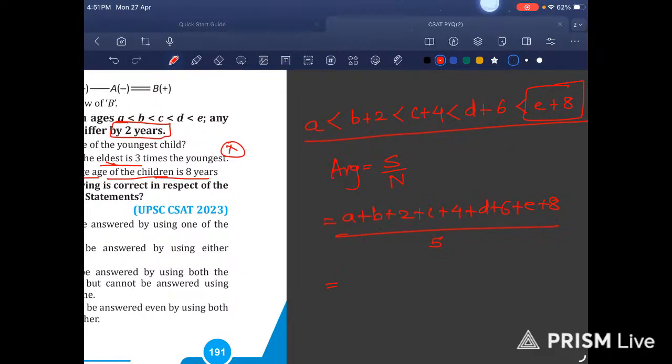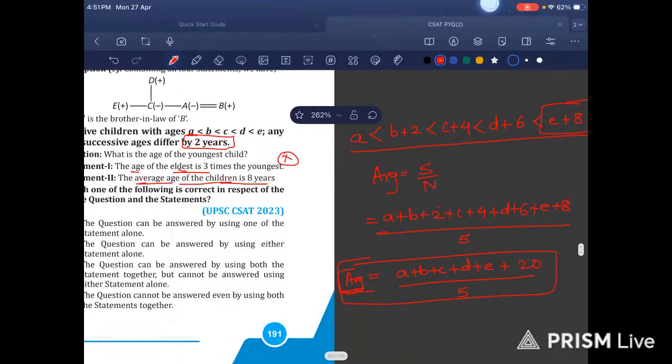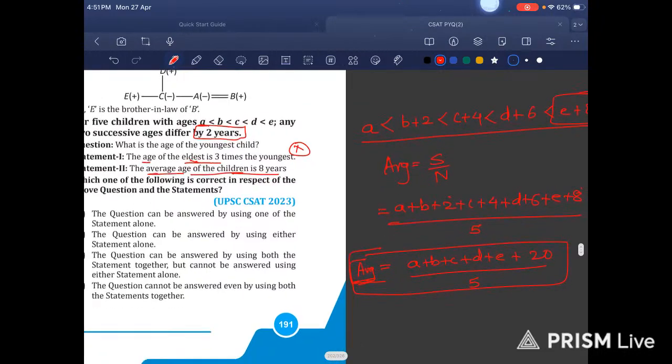Then this becomes A plus B plus C plus D plus E plus 20. This becomes that upon 5. This is the average of the students.